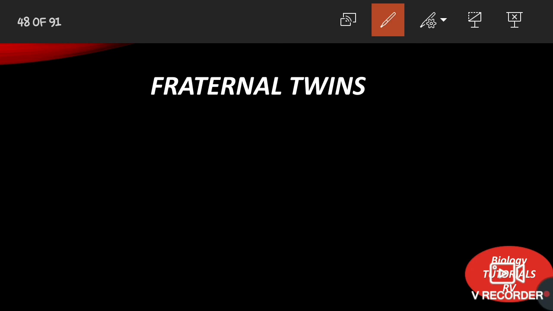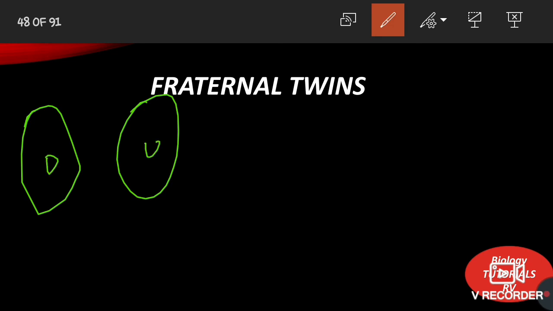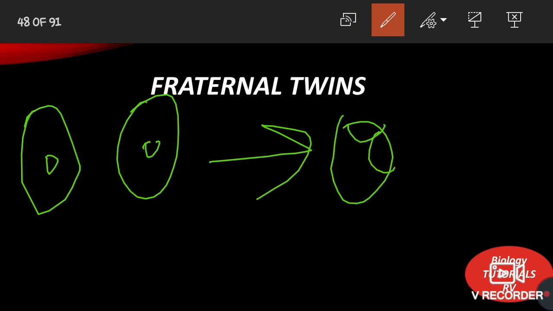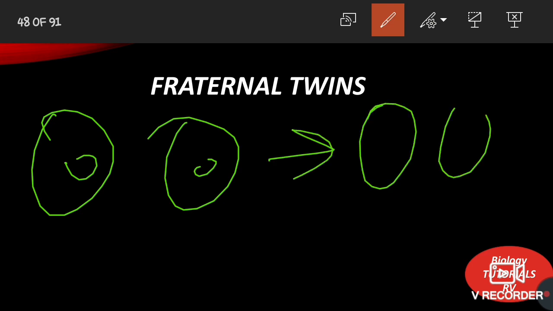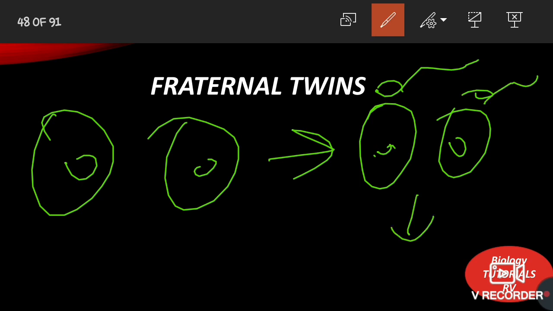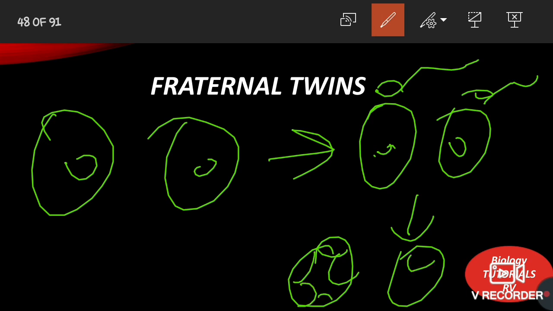So 2 different eggs are released by the woman and these 2 eggs are fertilized by 2 different sperms and then will develop into 2 separate zygotes.